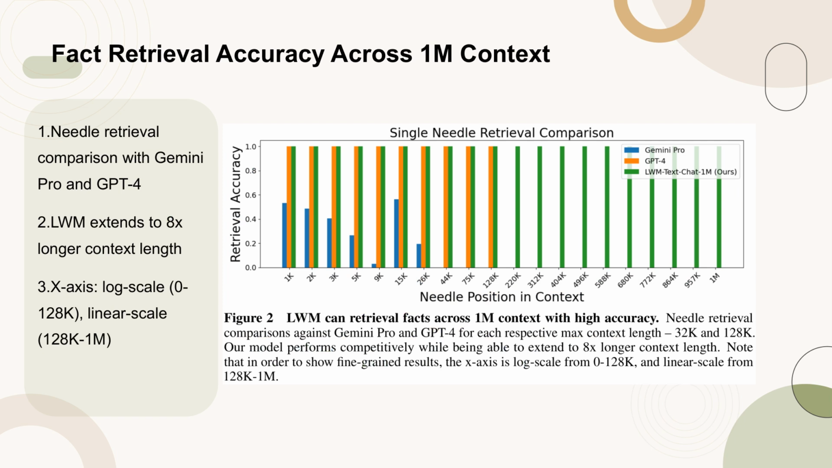Figure 2 demonstrates the capability of LWM to retrieve facts accurately across a context length of up to 1 million tokens. The figure compares the performance of LWM in needle retrieval tasks against Gemini Pro and GPT-4, highlighting that LWM can extend its context length up to 8 times longer than these models. The x-axis of the figure is scaled to show fine-grained results, using a logarithmic scale from 0 to 128K and a linear scale from 128K to 1M.